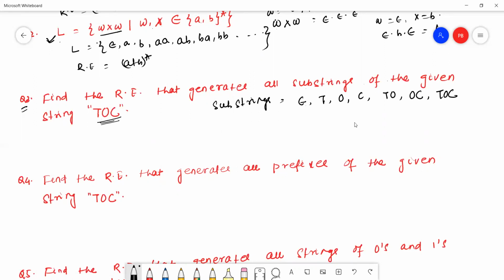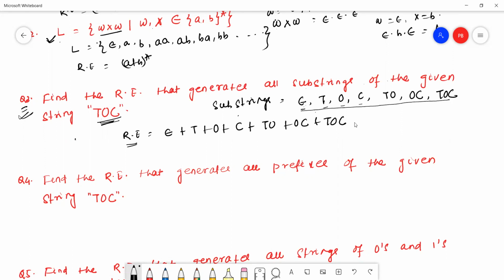These are the substrings of the given string, so we can take any one of the substrings. The regular expression is very simple for the given question. Just take all combinations, or all substrings: epsilon plus T plus O plus C plus TO plus OC plus TOC. This is the regular expression for the given language.